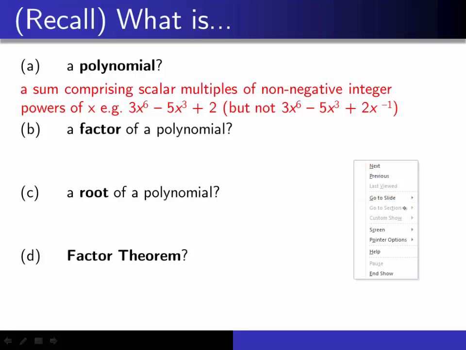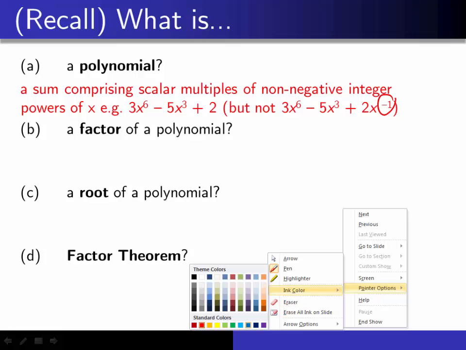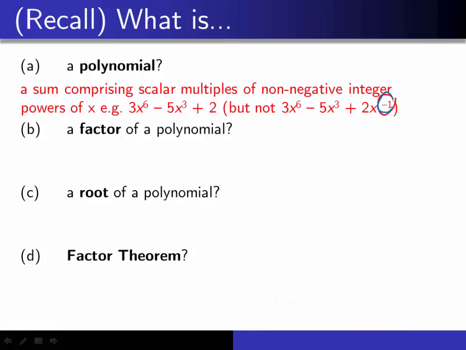So I cannot accept things like this. Is this a polynomial?